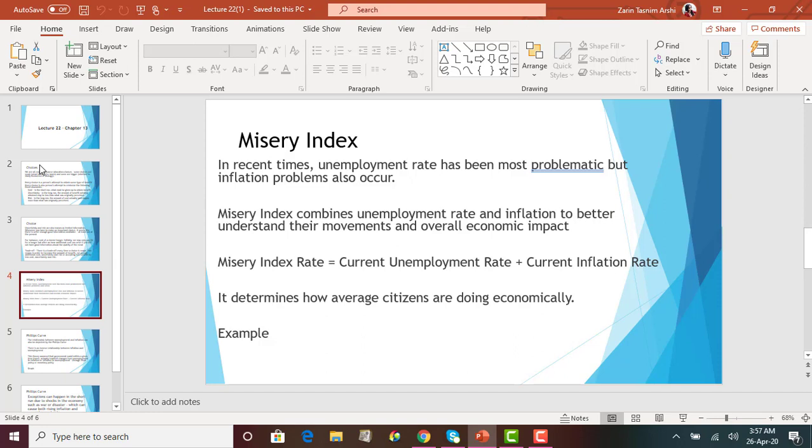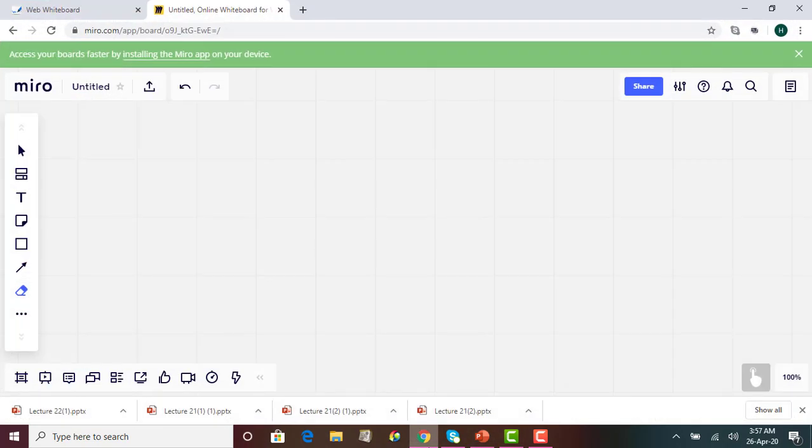The formula for the misery index is given by the current unemployment rate plus the current inflation rate. It basically determines how average citizens are doing economically. When we look at the misery index over the years, we can compare and tell how average citizens are doing. So let me do a quick example of the misery index.